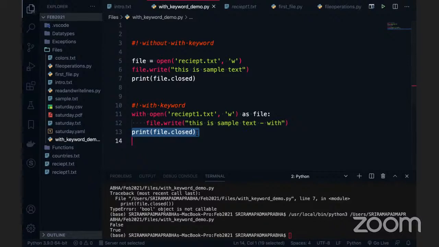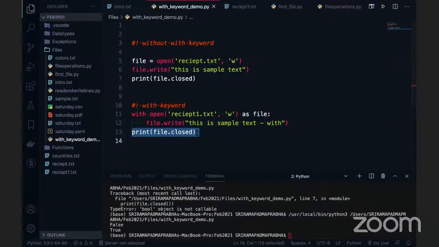What I recommend is that when you are working on real-time projects, you always use the with keyword only. Because if you do not close the file, your server will get so much load, and when your server gets so much load, performance will go down. It's one of the standards we need to follow when we write code. It is your responsibility to close the file.